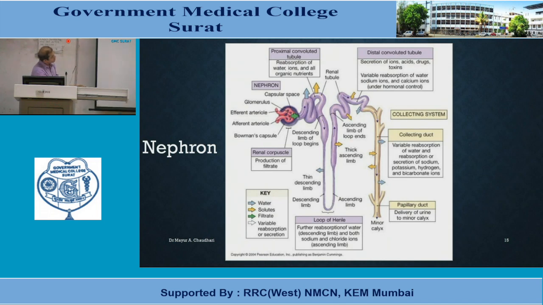In the collecting duct, there is a variable reabsorption of water, and reabsorption or secretion of sodium, potassium, hydrogen ion and bicarbonate ion. And at last, in the papillary duct, delivery of urine to the minor calyx, through which urine is excreted out from the body.